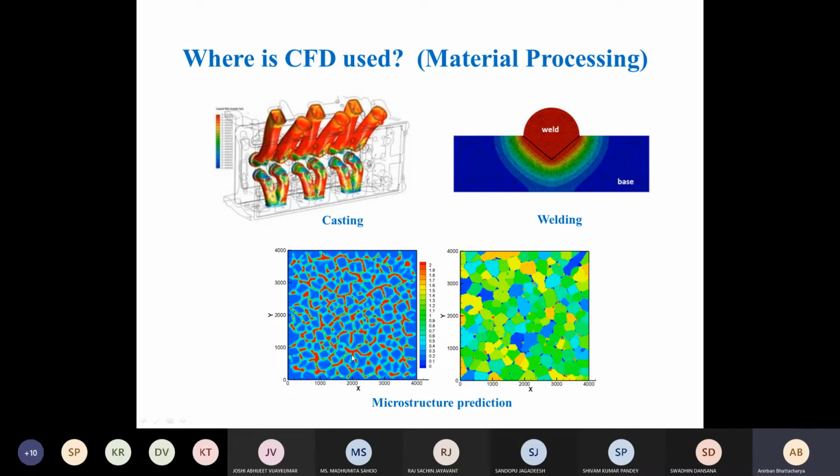Ultimately, remember, all these problems have the same basic equations: heat transfer, flow, and there may be some chemical reaction. But all of them are governed by similar types of equations. So all of them are amenable to CFD solutions.